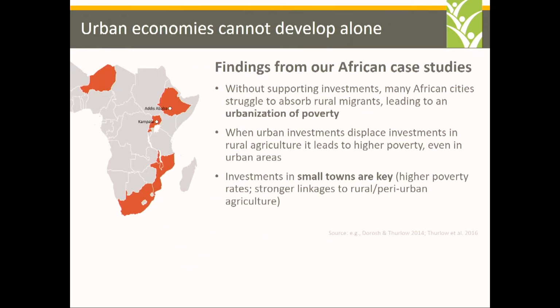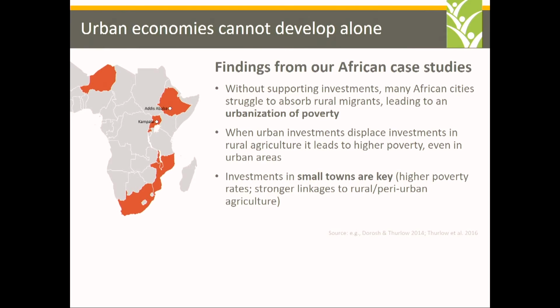So that's why rural agriculturalists should be worried about urban development. But we also have to answer the question from urban specialists. Why should they be taking recommendations and information from IFPRI, typically a rural think tank? And so we've done some work together with the World Bank's Urban Development Group, conducting a number of case studies in Africa. And we've got a number of findings that come out that are quite common, quite generalizable.